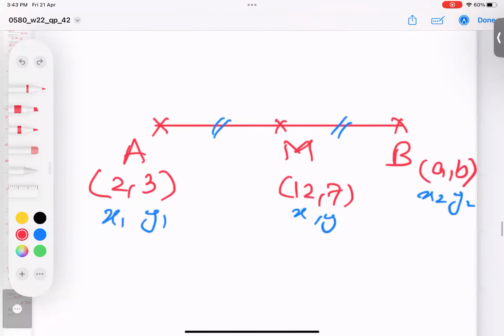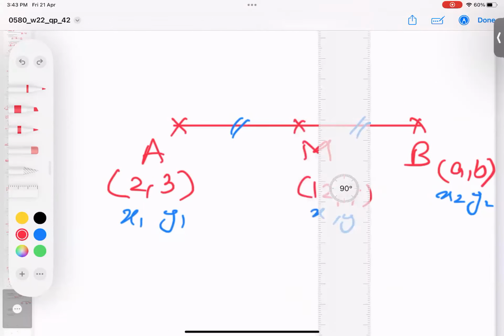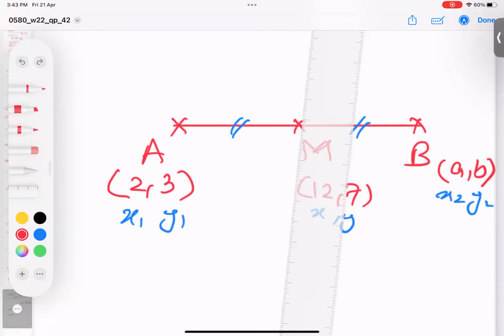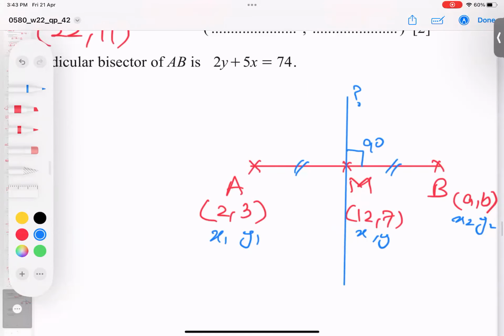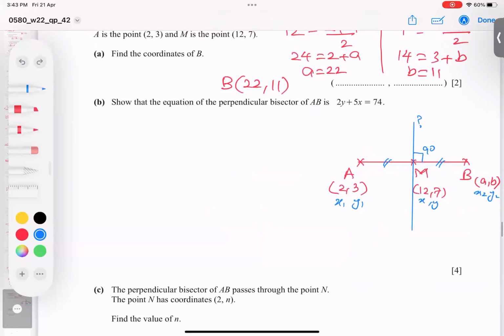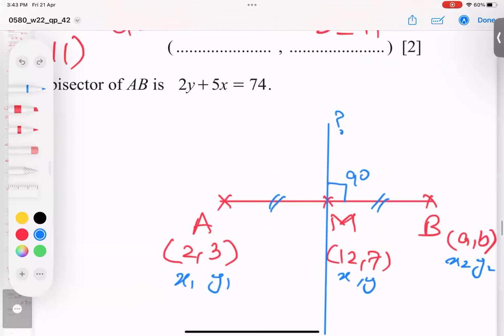What is called a perpendicular bisector? Take a scale. This line, I'm going to make this blue line. It makes 90 degrees and passes through the midpoint, and is called the perpendicular bisector. Now this line is my target and I have to show this answer. So let's start. Job number 1: whenever we need the equation of a line, we need two things, a point and a gradient.